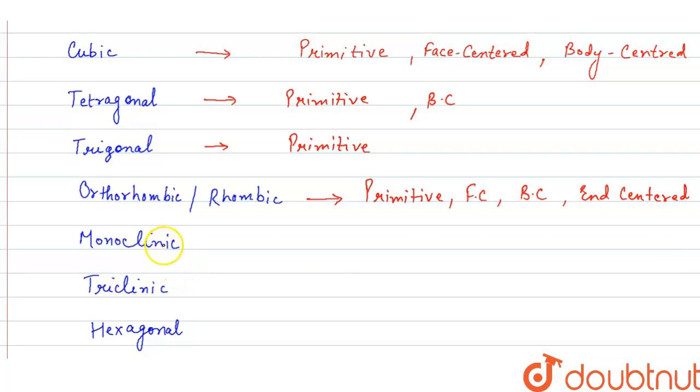Right. Then in monoclinic, there is primitive and end-centered unit cell.